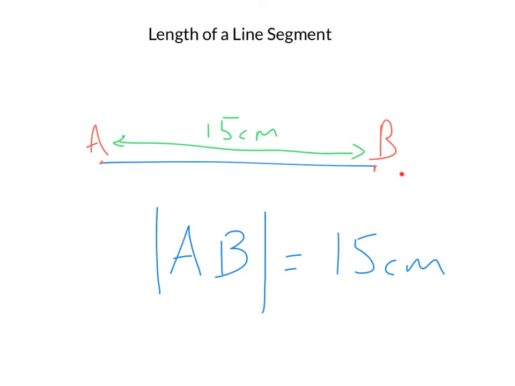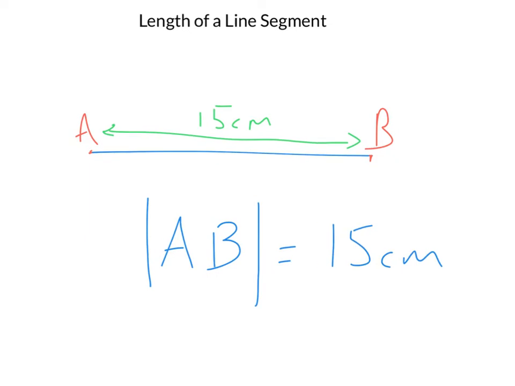So I'm going to give you another example now. We will look at a line segment called CD. So we have two endpoints, C and D. And I'm going to tell you that the length of this line segment is 12 centimeters. So what I want you to practice doing is just writing down in mathematical terms, using the notation I just showed you for AB, that the length of the line segment CD is equal to 12 centimeters. So you can pause the video and then press play again once you're ready.